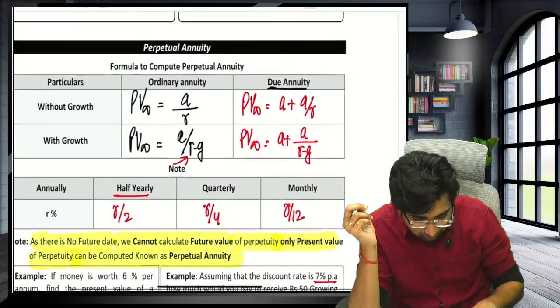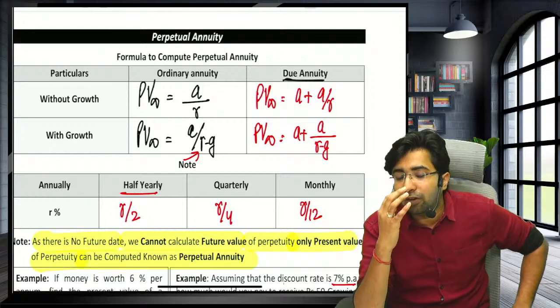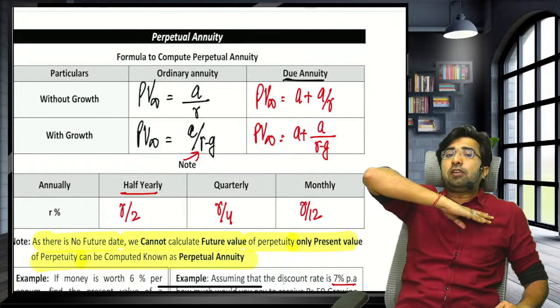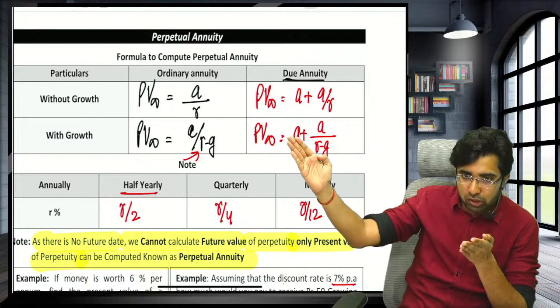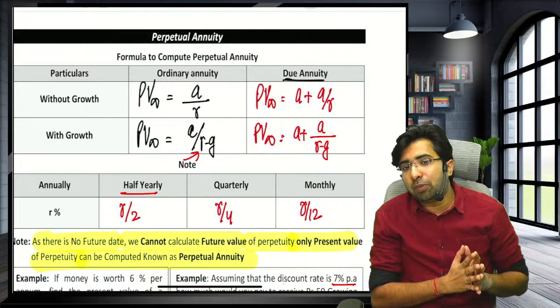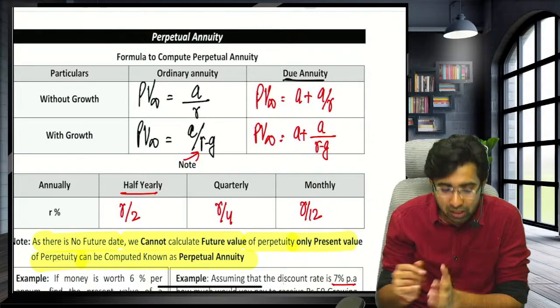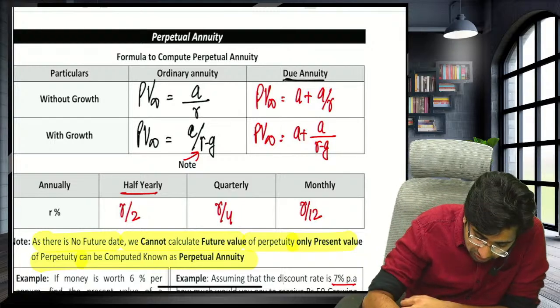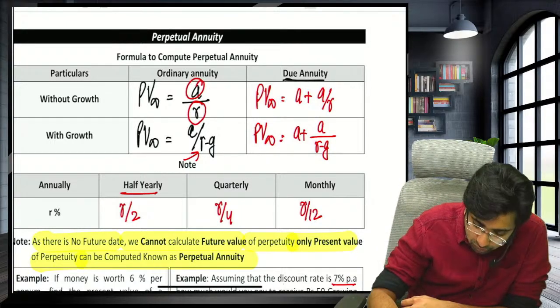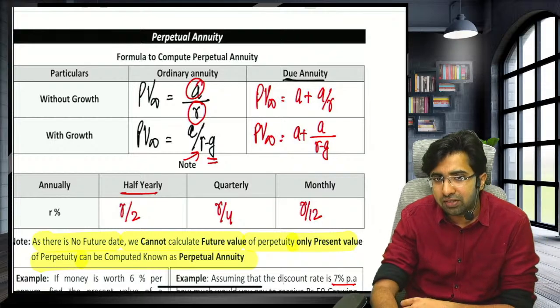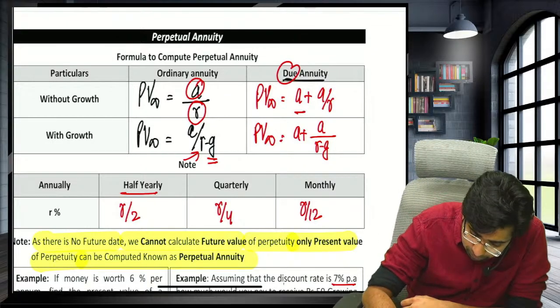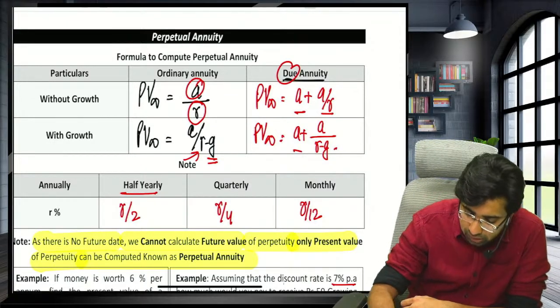Guys, perpetuity is nothing. Perpetuity means the present value of the annuity which is payable for an infinite number of years. You cannot calculate the future value of perpetuity. Present value of the perpetuity is only possible to calculate. Now, the formula for the perpetual annuity is, guys, annuity upon rate of interest. And if there is growth, A upon R minus G. And if it is due, A plus A upon R, A plus A upon R minus G.